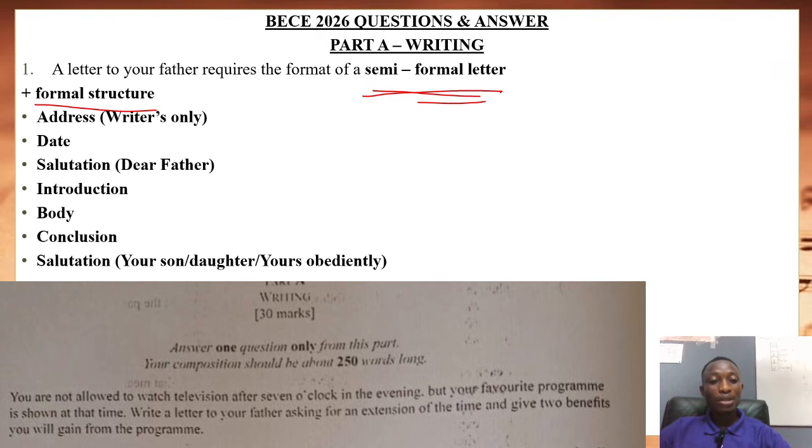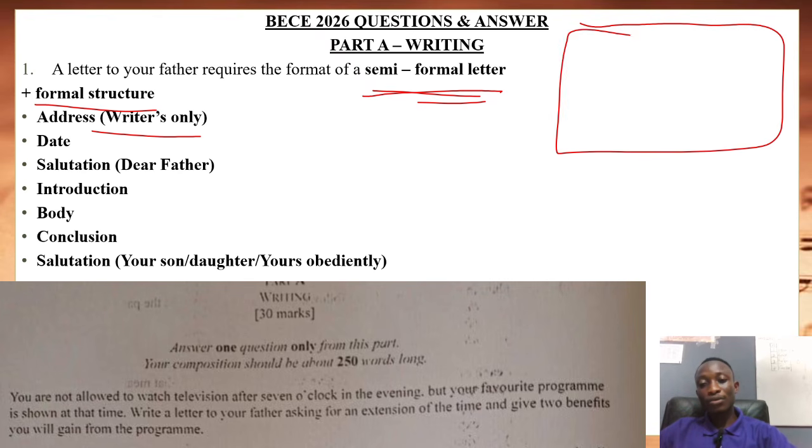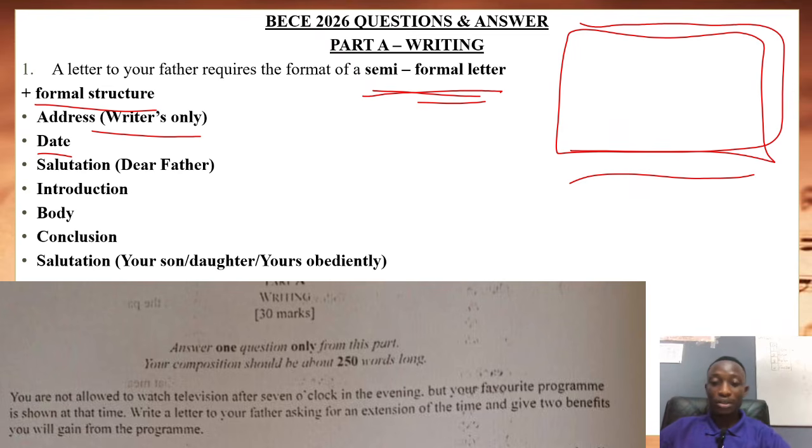Then you need the writer's address. You write it at the top right corner of your page or of your book. Then from there, the date follows. Now note that we don't leave any space right after the writer's address when writing the date. It comes right below it. We don't leave any line. Then the next one is the salutation. So you can use dear father, dear papa. We can use that for our salutation.